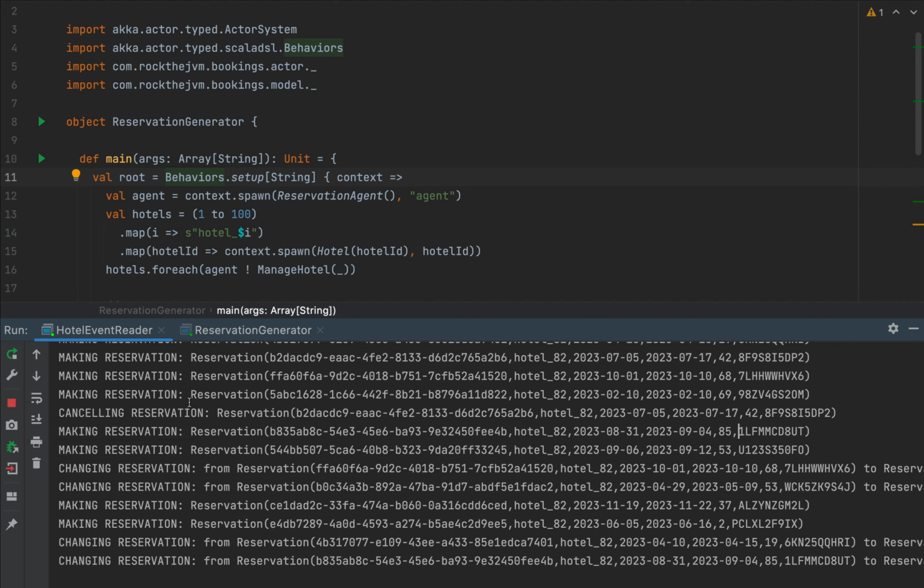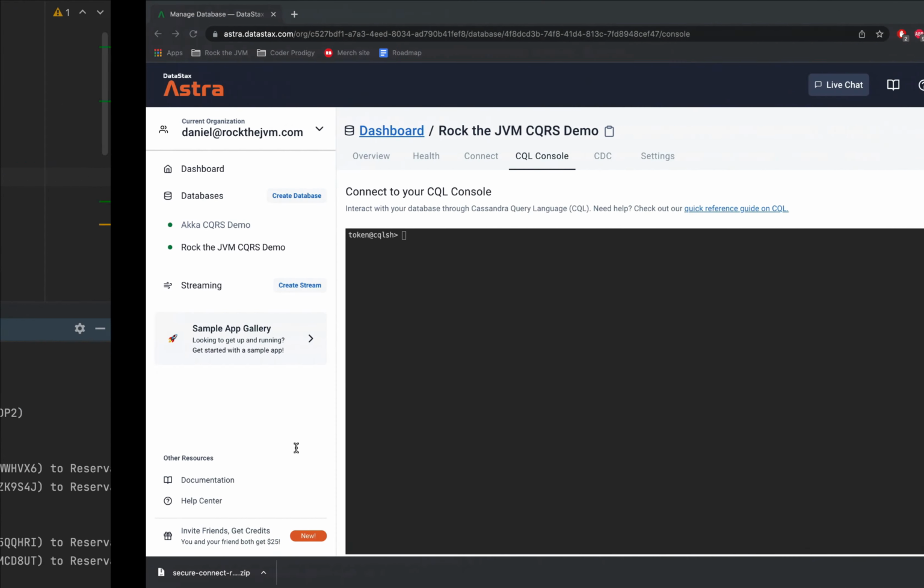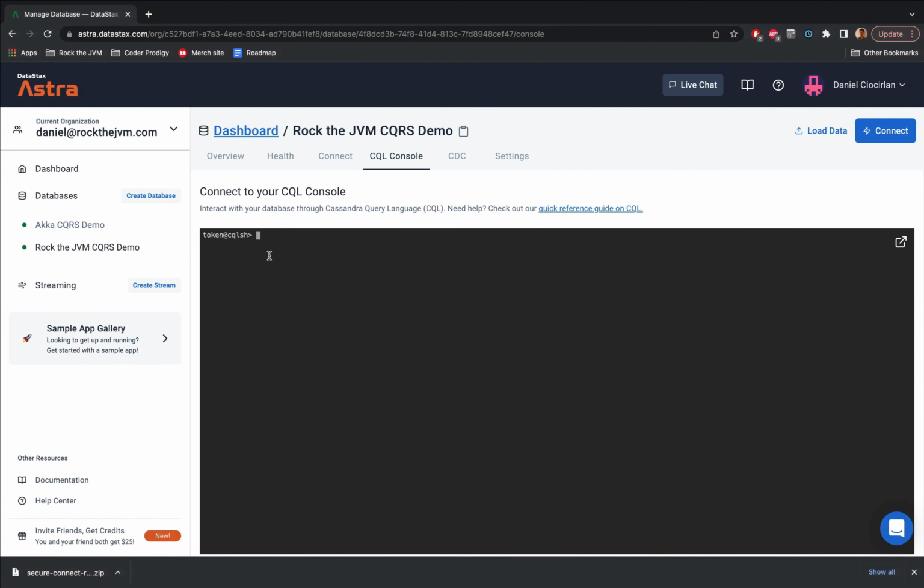And just to test whether these reservations were made in Astra DB, I'm going to pick a random reservation, maybe this one. I'm going to take its confirmation number, and I'm going to go back to my SQL shell, and I'm going to select something from that table. I'm going to select star from reservation.reservation_by_guest.